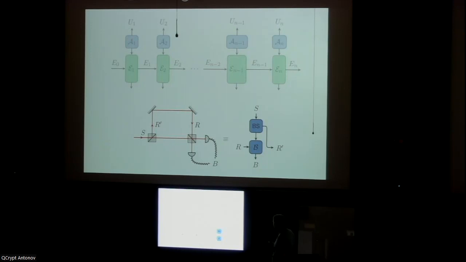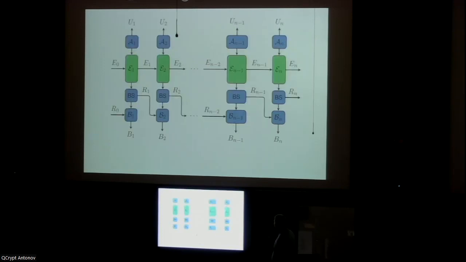Then Bob's setup is a little bit more complicated. He first has this beam splitter that produces some memory register R prime. This is the first map here that produces R prime and some other signal state, which is the part down here. Afterwards, he takes the memory register from the last round and performs a phase coherence measurement, which is this map B here.